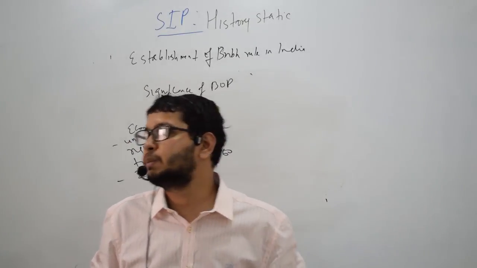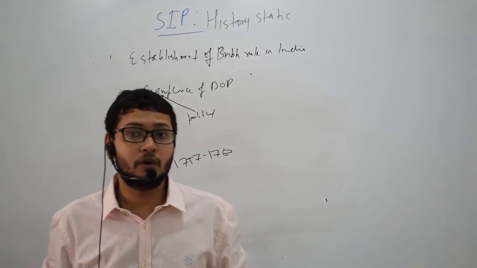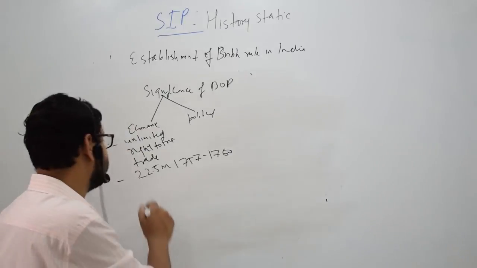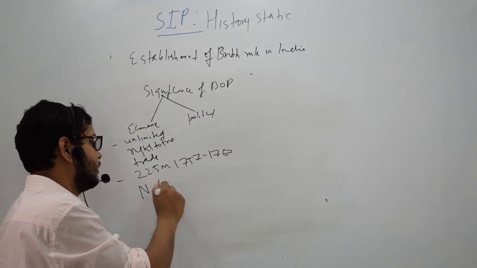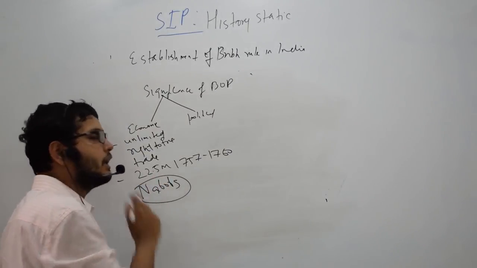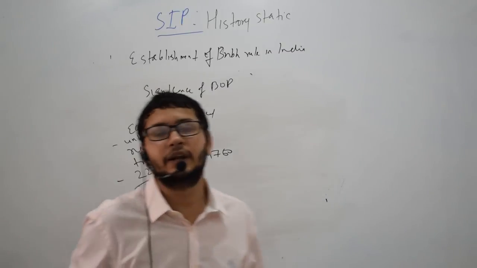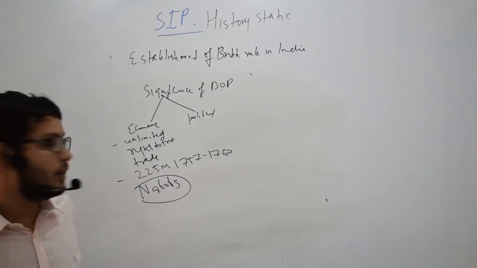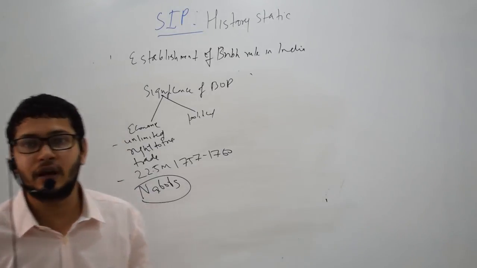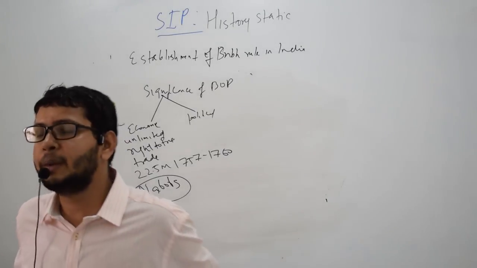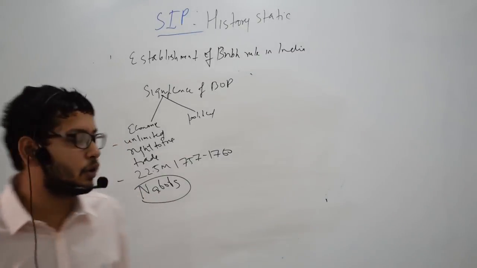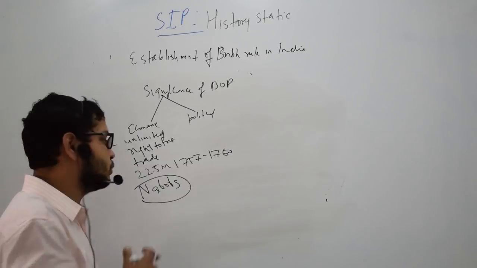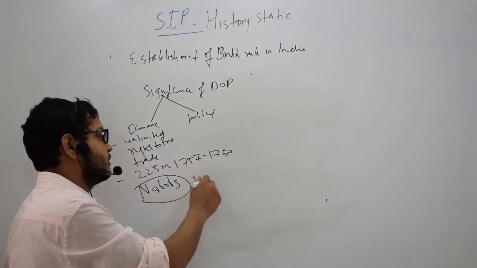So a lot of the private traders of the East India Company earned wealth like hell. They were called Nabobs in England because they took a lot of money from India and went to Britain, and they were living a very feudal life where they were having servants and mansions. That is why they were called Nabobs, which is an anglicized version of Nawabs.